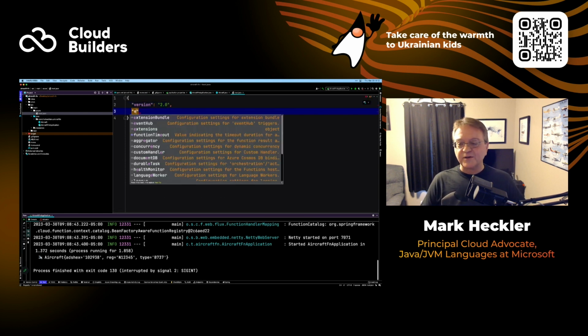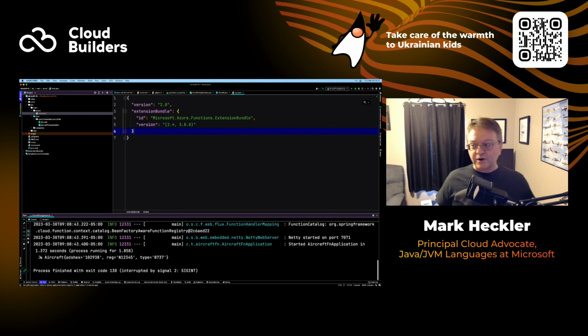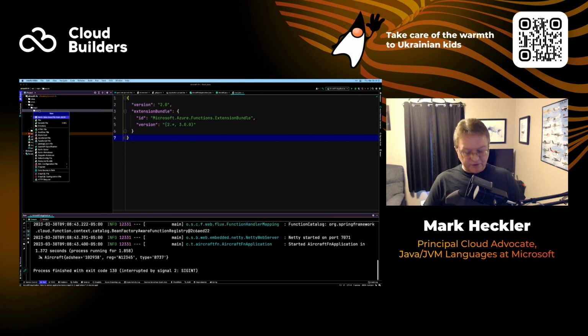And then I want to also add the extension bundle, which again, this will prompt you for the ID. It provides the correct ID. And then for the version here, this will give you the valid range it's expecting. And this works. This is sufficient for what we need. I guess I should go ahead and refresh my Maven build while we're doing this. And then I'm going to also create another file, and we'll call this our